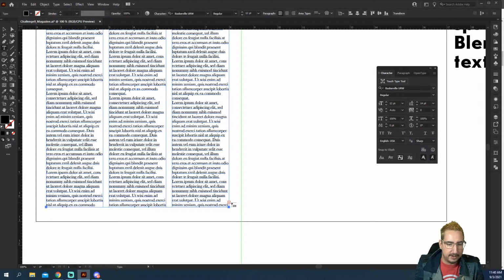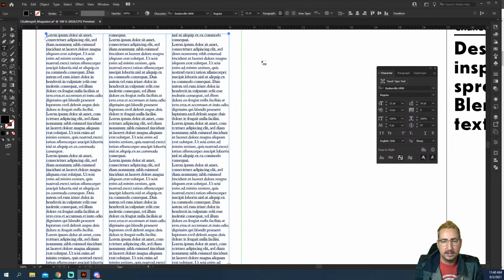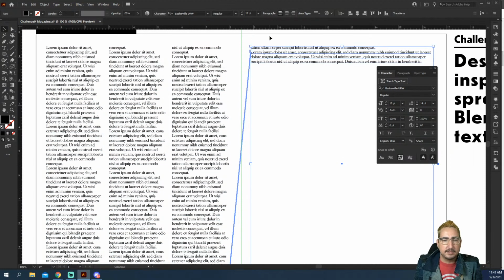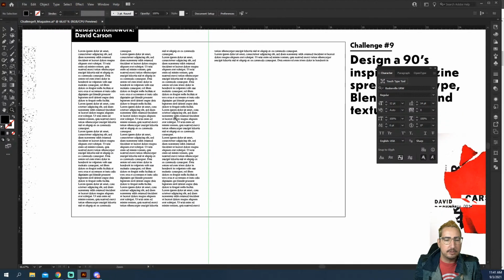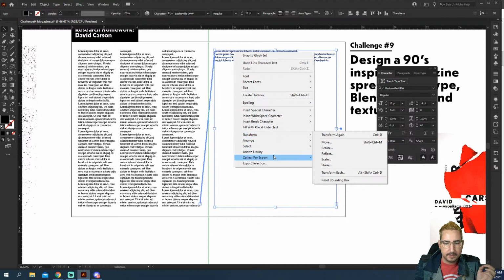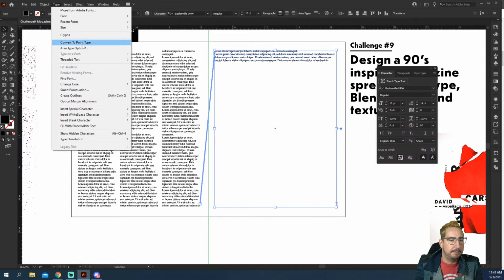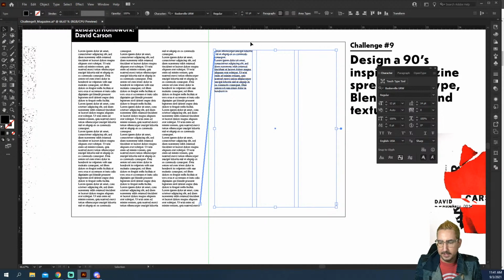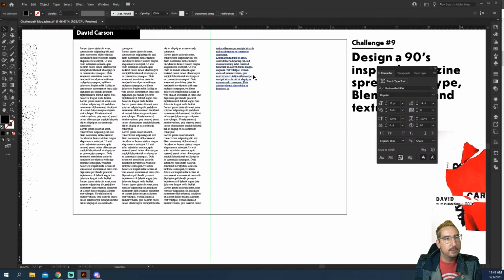And we're going to click on that red little plus, and it's going to change our cursor to this little kind of paragraph you can see there. So we're going to line it where we want, and we're going to click, and it will make the same size text box and continue to flow that across. I believe you can also right click here and then change. It is not here. For some reason, I thought it was there. So it's in type and then area type options. We're going to do it to 3 columns as well. So that's looking good right there. We've got 3 columns we're laying out.